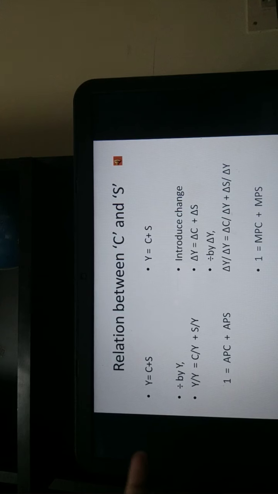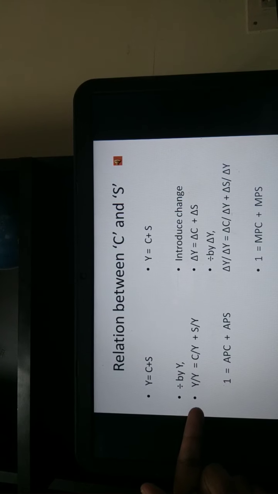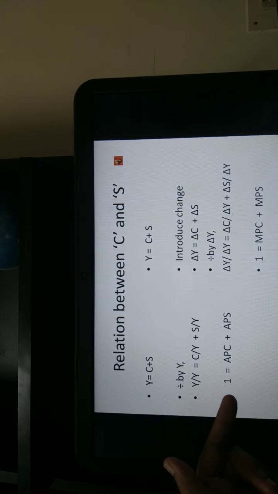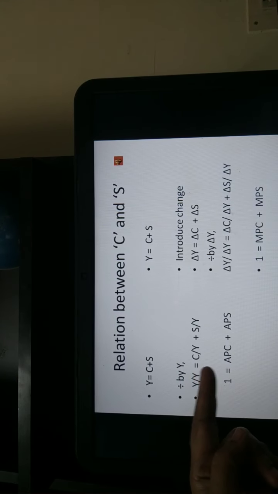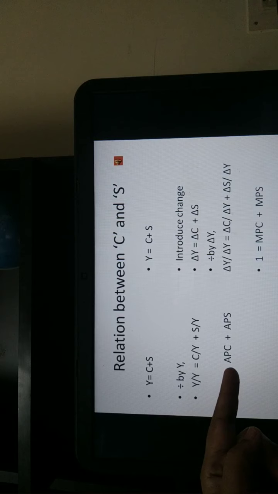Now divide this basic equation by Y. So what you get is Y by Y is equal to C by Y plus S by Y. Y by Y will become 1. C by Y is nothing but the average propensity to consume.